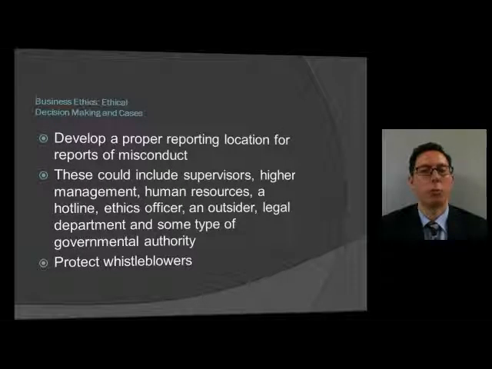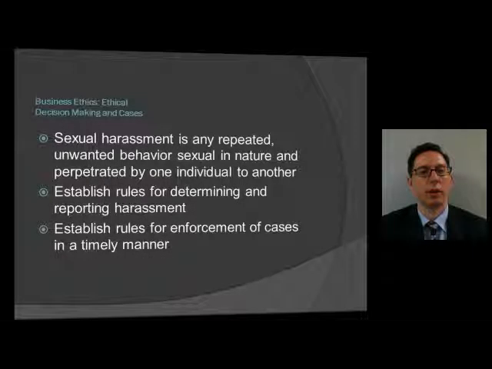Develop a proper reporting location for reports of misconduct. These include supervisors, higher management, human resources, a hotline, ethics officer, an outsider legal department, and some type of governmental authority. And to protect whistleblowers. We saw 2 cases where whistleblowers were not protected. We saw a case where the human resources department ignored a report of misconduct, and that needs to be addressed for an ethical culture.